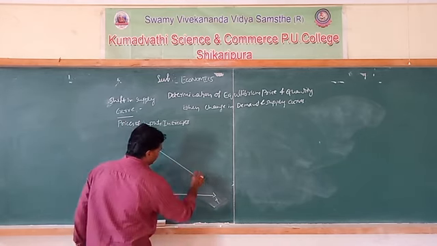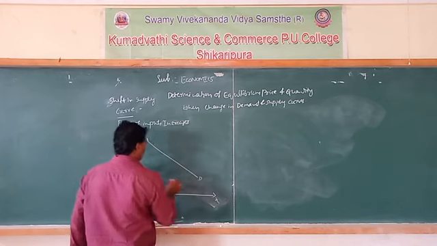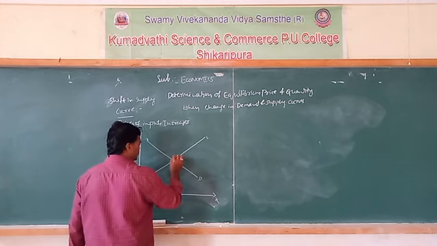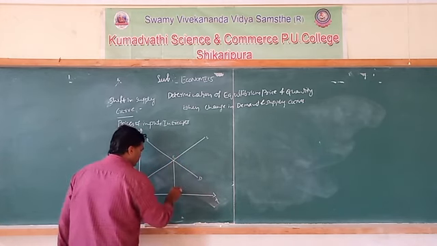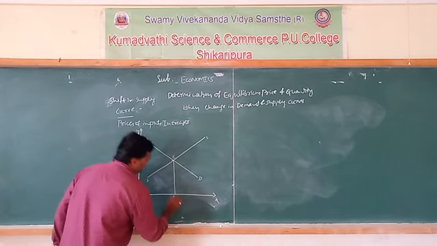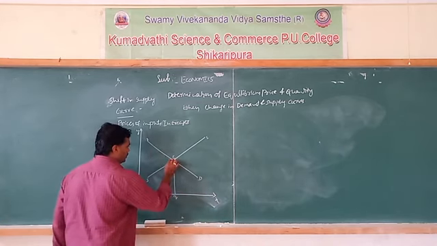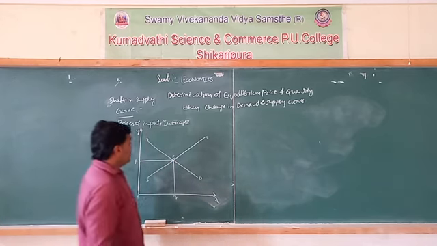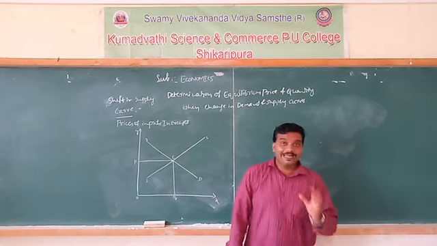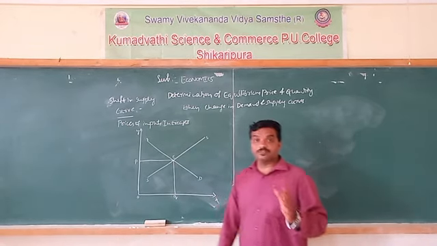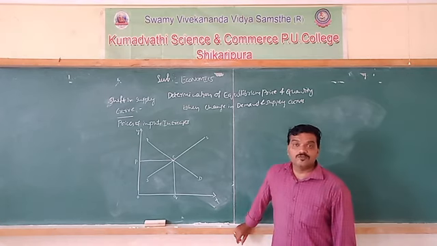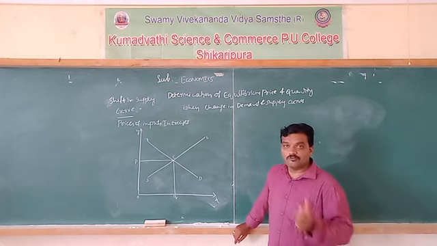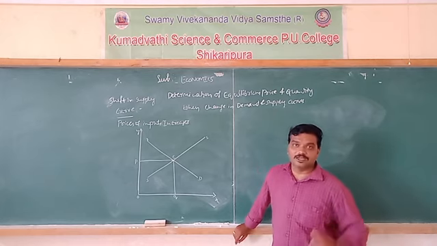This is the original demand curve, and this is the original supply curve. This is the intersection point, that is the equilibrium point. Then OQ is the equilibrium quantity, and OP is the equilibrium price. Okay, so what happens if the price of inputs, that is factors of production, rises? If the price of factors of production rises, the supply curve of a firm shifts to the left side.